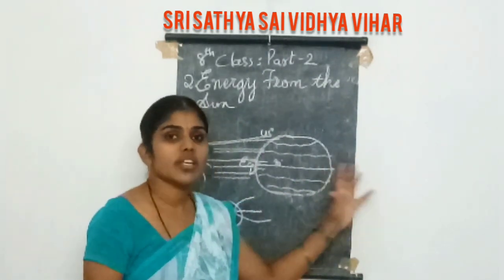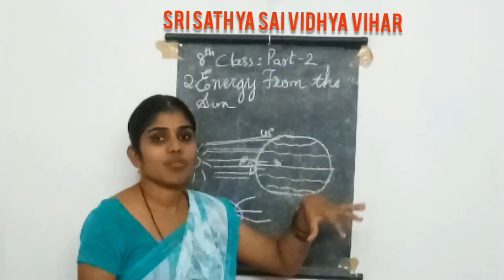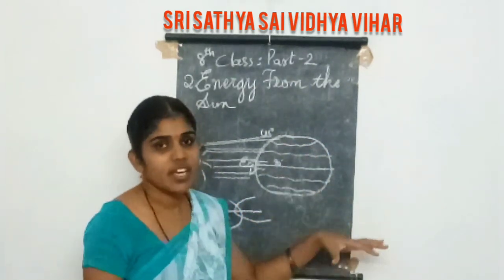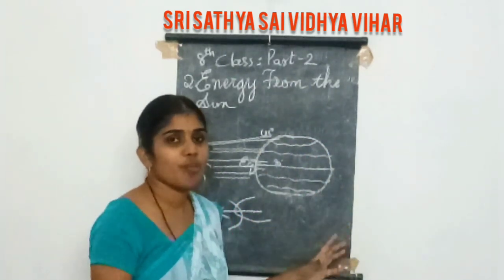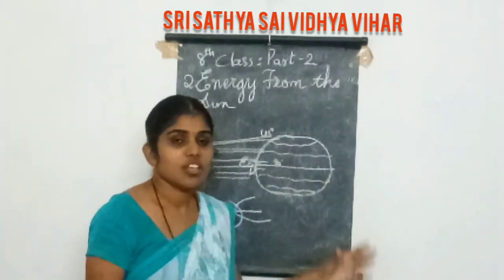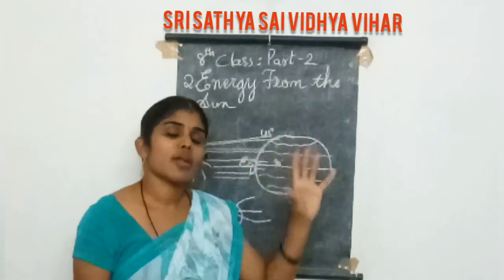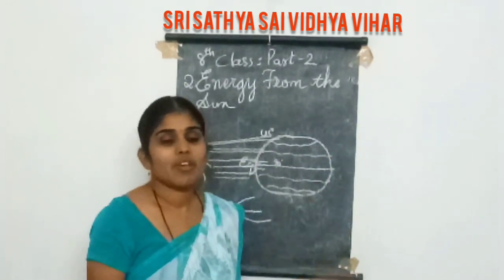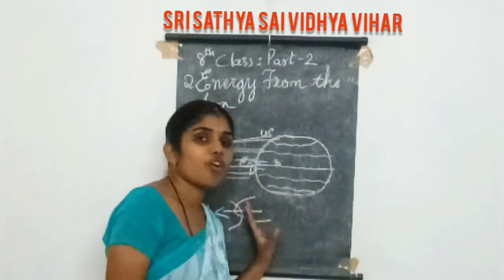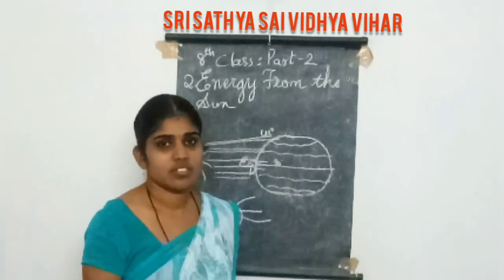They are very hot compared to other parts of the earth, like the Tropic of Cancer, Arctic Circle, Tropic of Capricorn and Antarctic Circle. Compared to these latitudes, the equator gets much more heat, because the sun rays fall directly on the equator.